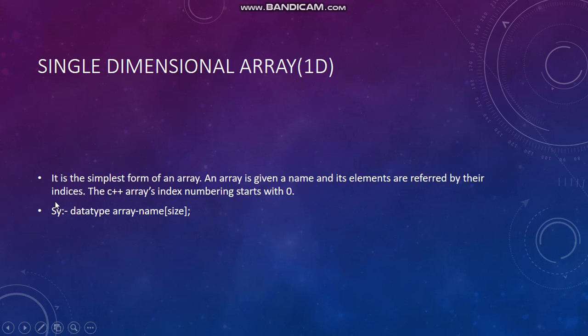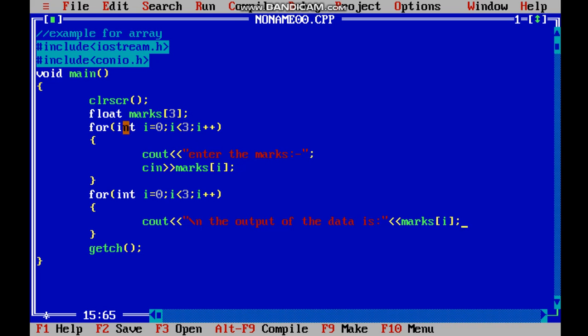So as you can see over here in the syntax, first we have to declare the data type, then the array name, any name you can give as we do for a variable name, and then the size. You have to specify how many values you want to add for this array. So let us see an example to understand 1D. Now this is an example for a 1D array.